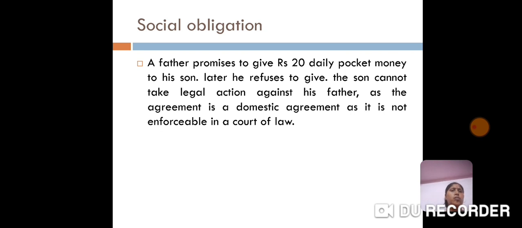First, let's see what is social obligation. Social obligation is where the parties do not intend to be legally bound, as it comes out of love or affection. For example, a father promises to pay his son ₹20 daily as pocket money. Later on, the father refuses to give. The son can file a case against his father, but it will not be enforceable in the court of law, as it is a domestic agreement. That is called a social obligation.